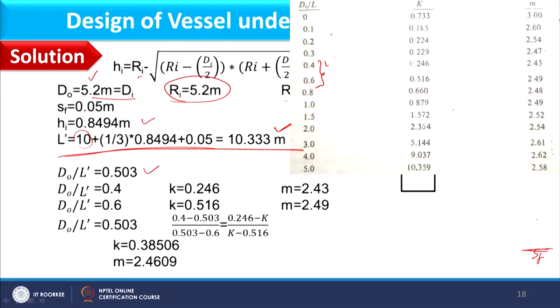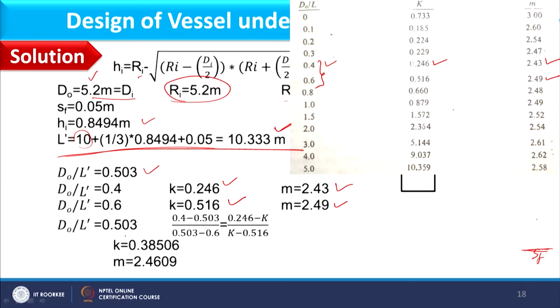So, at 0.4 value of K is 0.246, which is given over here, and M is given as 2.43. And similarly, corresponding to 0.6, K comes as 0.516 and M is 2.49 as it is written here.